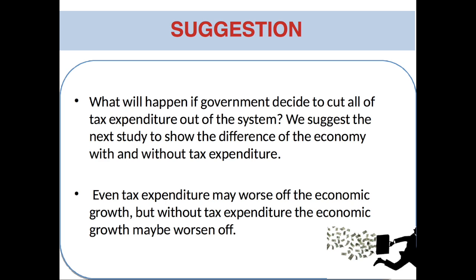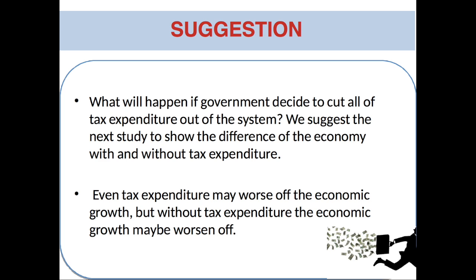Suggestion: this paper has assumed tax avoidance by using tax expenditure, and the results of other studies show the negative effect of tax expenditure on economic growth. One thing that is not quite clear in this paper is what will happen if the government decides to cut tax expenditure out of the system. As for the effect of wholesale elimination of tax expenditure on tax avoidance, we believe that is a more open question. Eliminating a large number of tax expenditures would reduce the avenues available for tax avoidance.